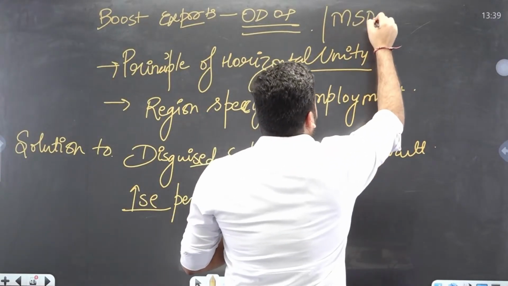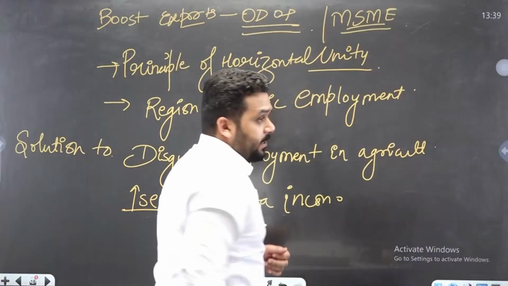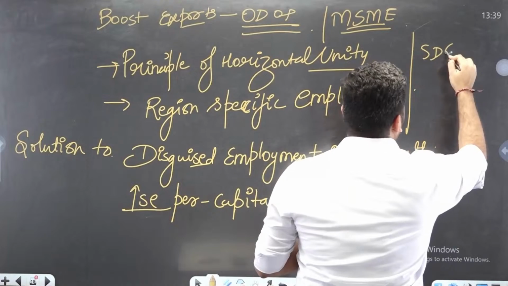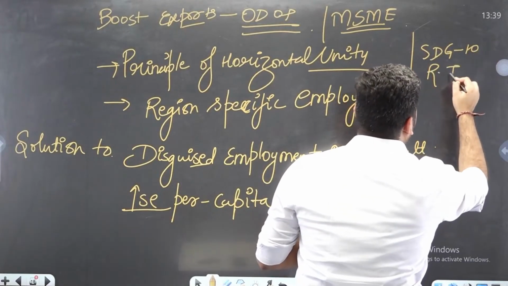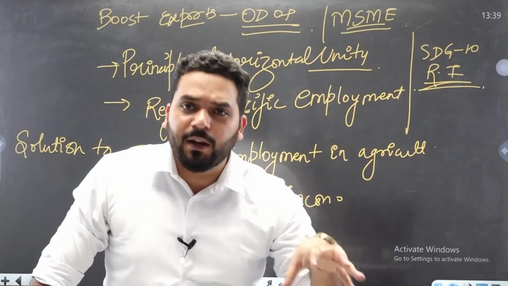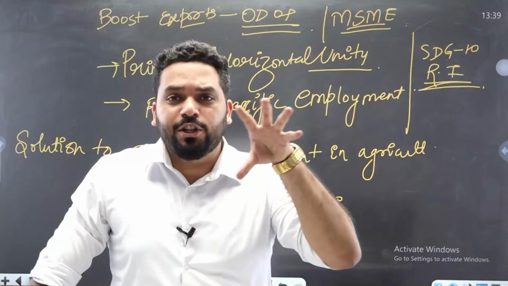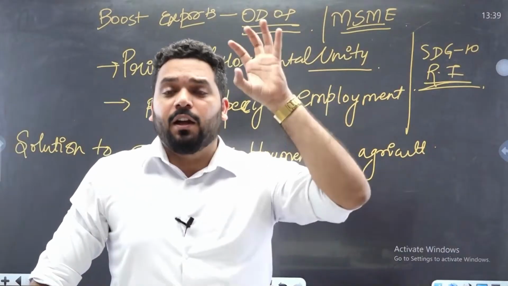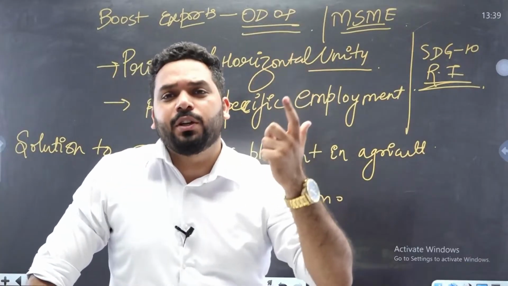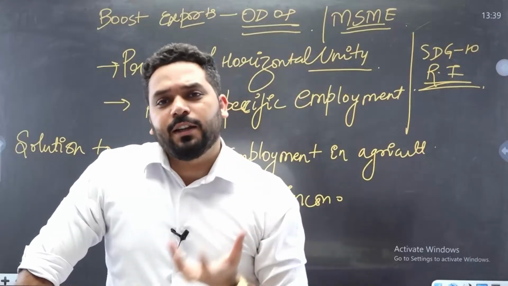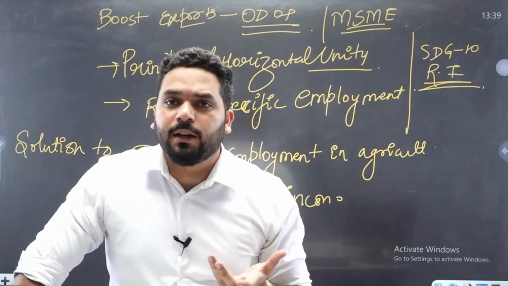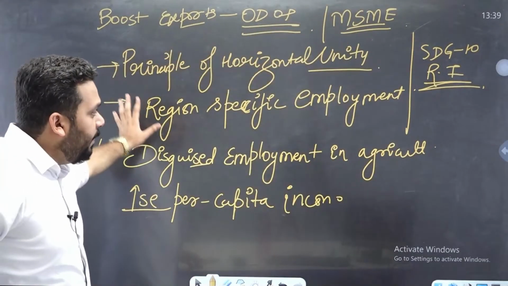We can link with MSME industries, micro, small and medium enterprises, isn't it? SDG 10, reduced inequalities. How many things you can connect? Employment, regional parity, equal distribution of resources, regional planning. Problem: per capita income of farmers, the Ashok Dalwai panel we can mention, isn't it? And a lot of other things also: sustainable development, the parallel horizontal unity of planning principle. Regional planning, everything we can cover.